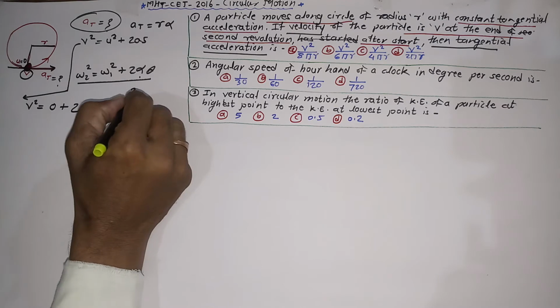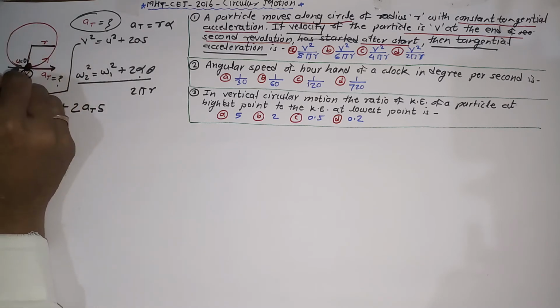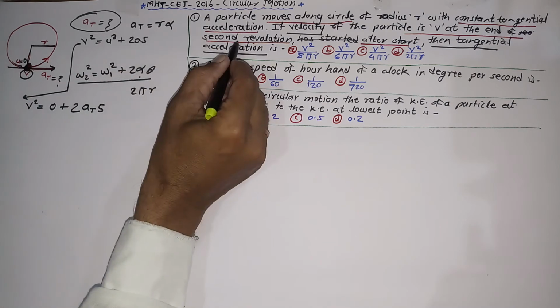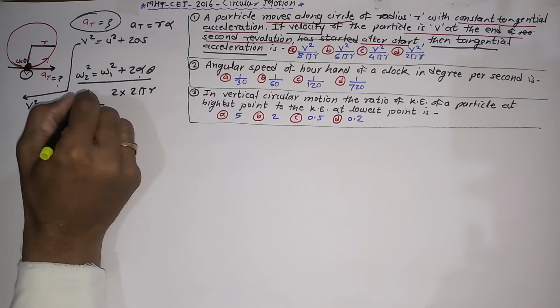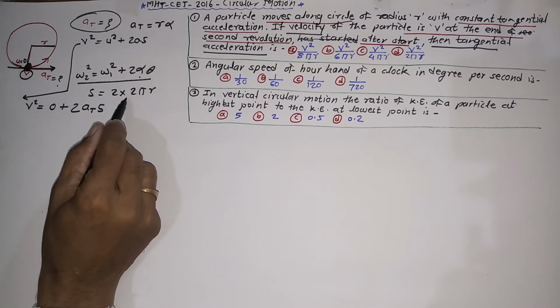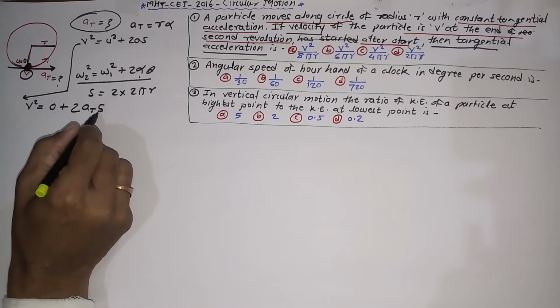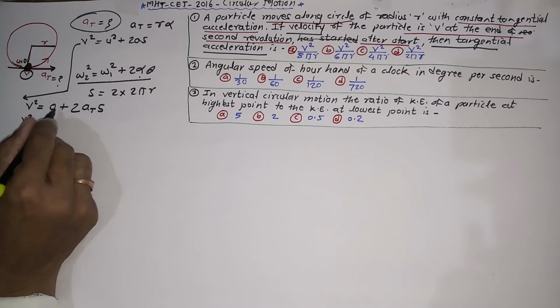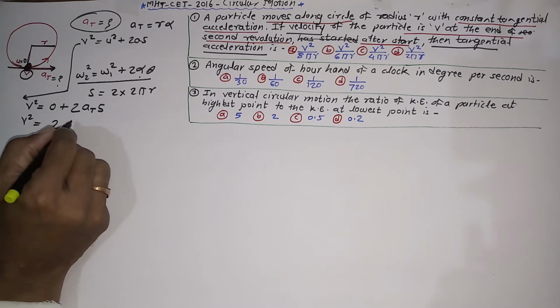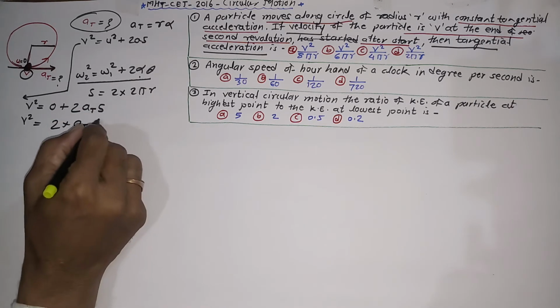And for two revolutions, for the first revolution it is twice pi r, for the second revolution again twice pi r, means the total displacement for the second revolution along with the first one is 2 times twice pi r. That is the total distance covered by the body, or total displacement of the body. If I put the value of s as 2 into twice pi r here, what I got, v square is equal to 0, leave that, twice a t, s equal to 2 into twice pi r.